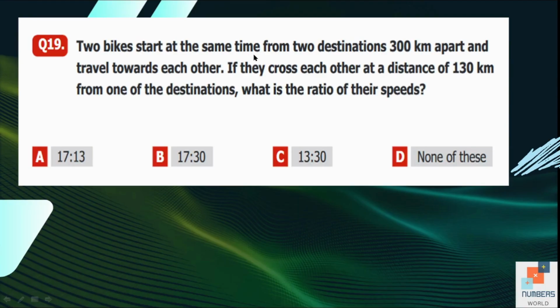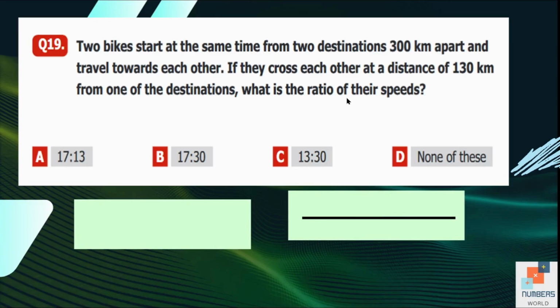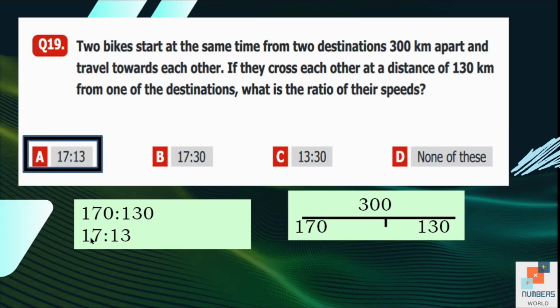19. 2 bikes start at the same time from 2 destinations 300 kilometers apart and travel towards each other. If they cross each other at a distance of 130 kilometers from one of the destinations, what is the ratio of their speeds? So for example, the total distance is 300 and they meet at this point. Obviously one racer is going to travel 170 from one side and the other racer will travel 130 from the second side. Then they will meet over here. So the ratio between their speeds will be 170 to 130. 0 will be cancelled with 0. The answer will be 17 to 13. So A is our answer.